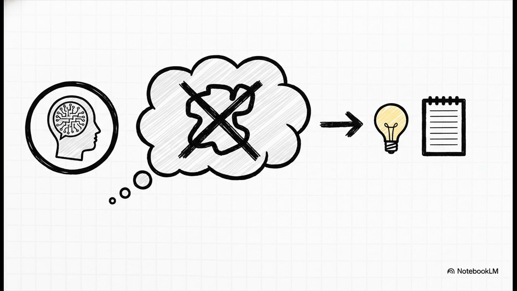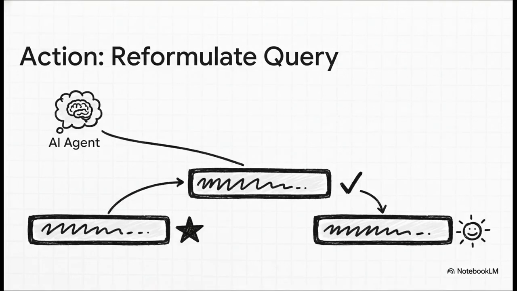You can almost hear its internal monologue, right? This is a bad question for a search engine. I've got to reformulate it. And so, what does it do? It takes action. On its own, it generates multiple, much better search queries that are way more likely to give it some useful information. It's already thinking like that human researcher we talked about.